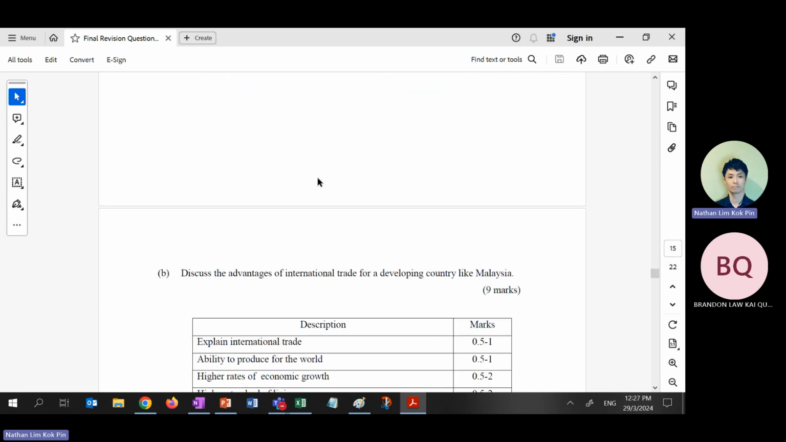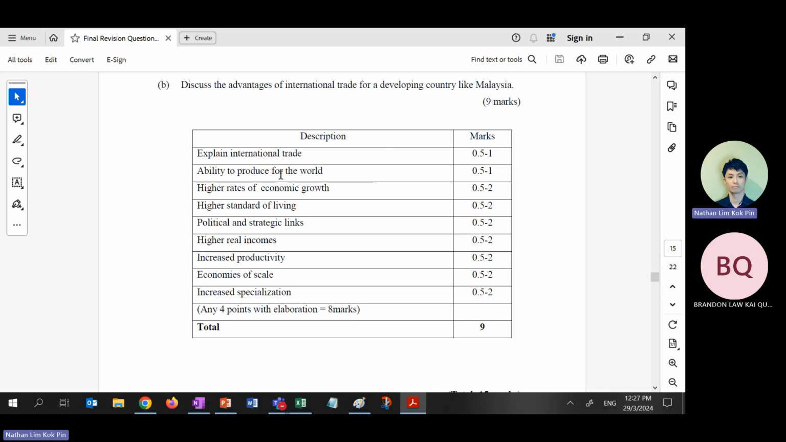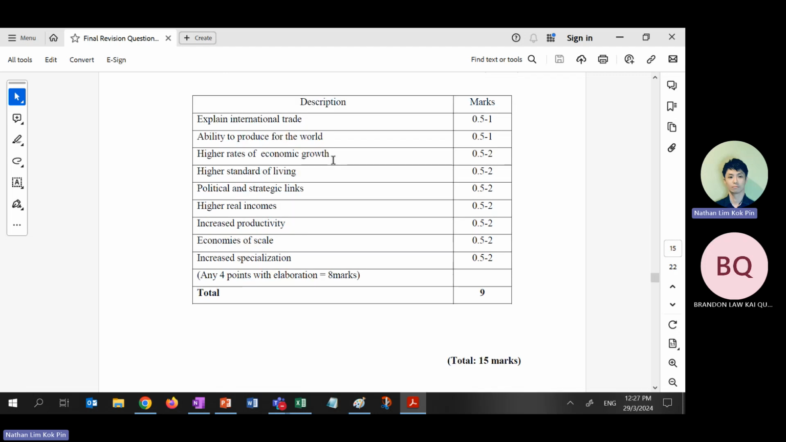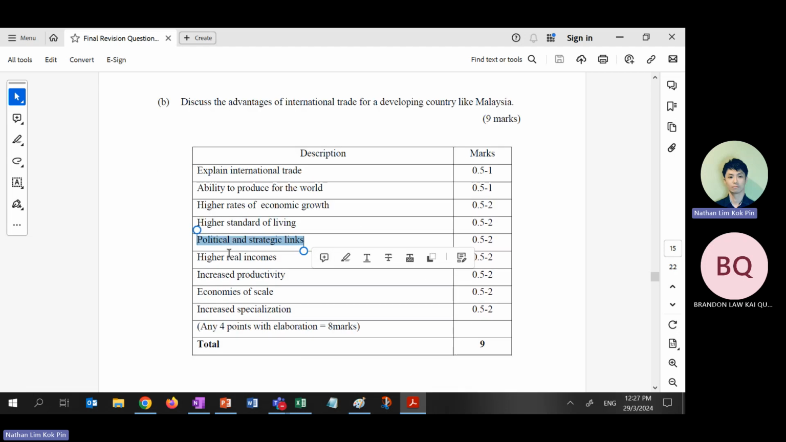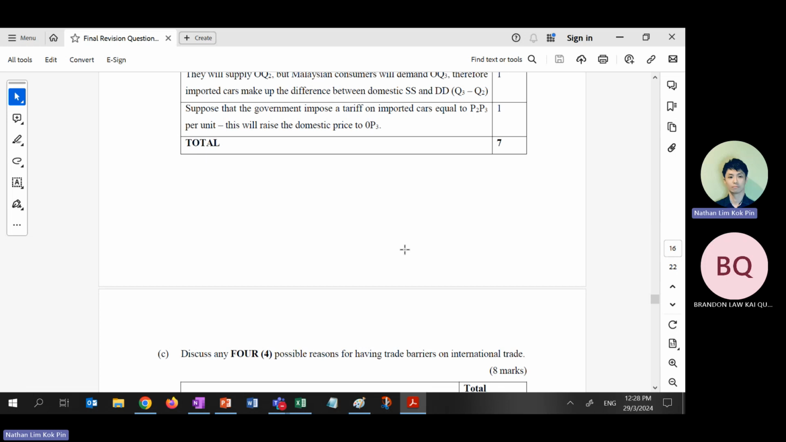Okay. For example, advantages, blah, blah, blah. You can talk about all this. All this is linked to other chapters also, never mind. What's the advantage of international trade? We can have political and strategic links. We can have higher income. We can increase productivity. We can achieve other stuff. Not inside that advantages page, but still can be used, right?